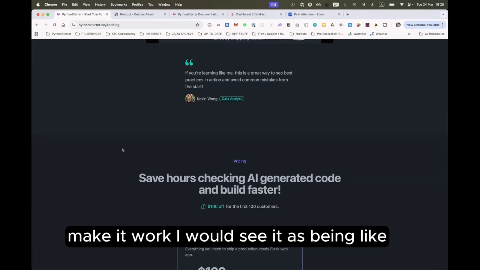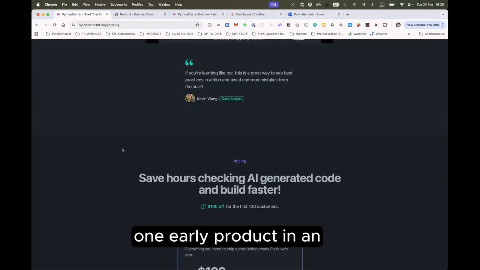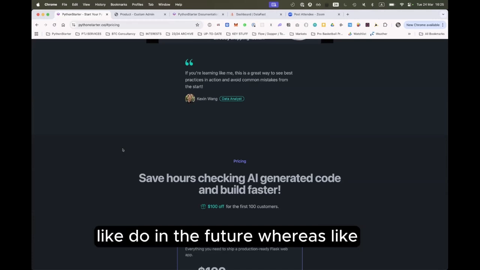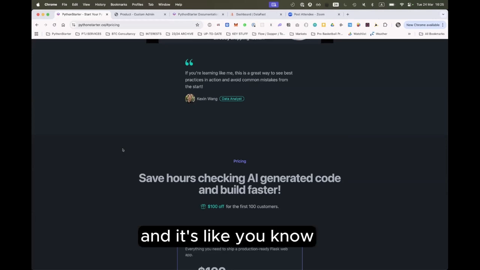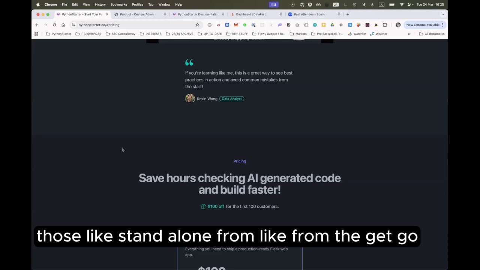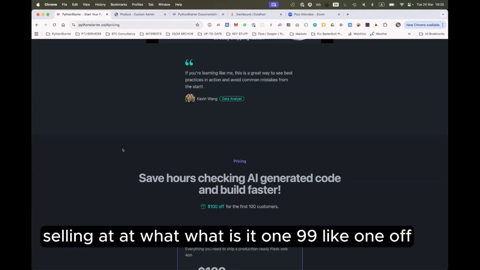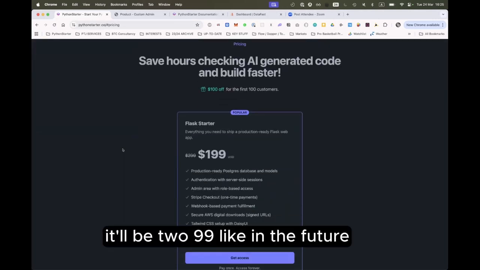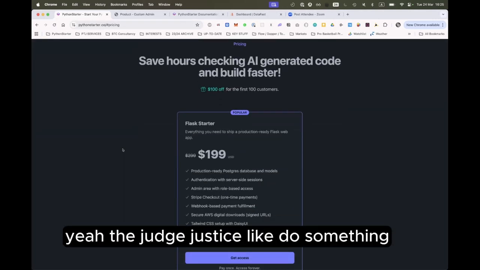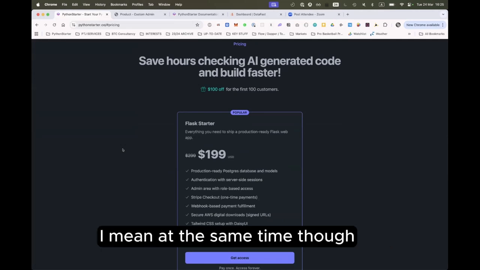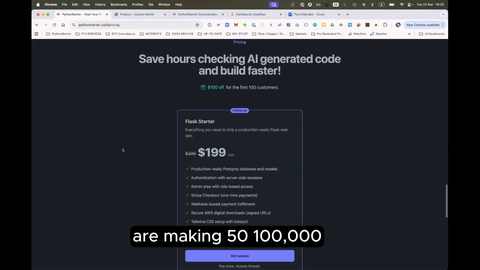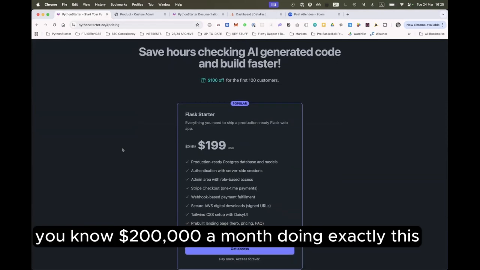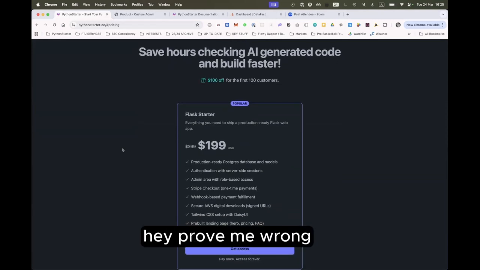I would see it as one early product in an ecosystem of products that you would do in the future. Compare that to Elston's businesses, which were standalone from the get-go. This one is selling at, what is it, 199 one-off, or it'll be 299 in the future. At the same time, I might be completely wrong about that, and there are probably people out there making 50, 100, 200,000 dollars a month doing exactly this. But hey, prove me wrong.